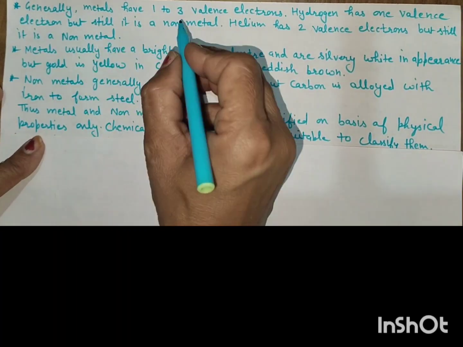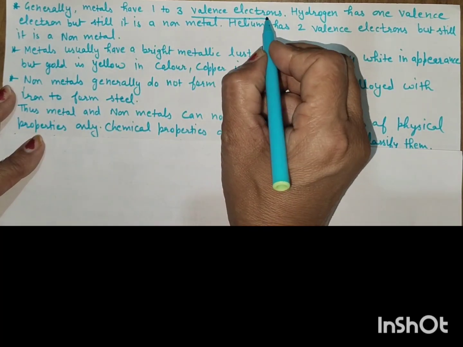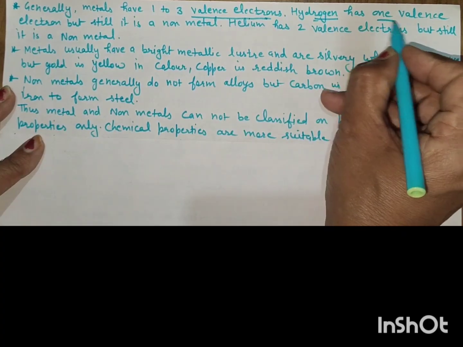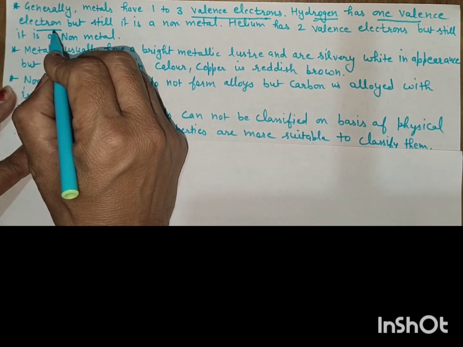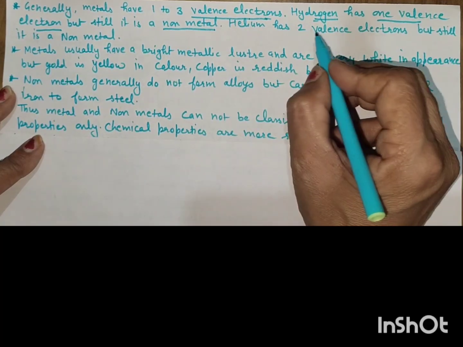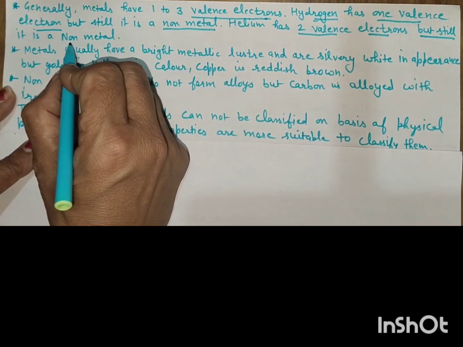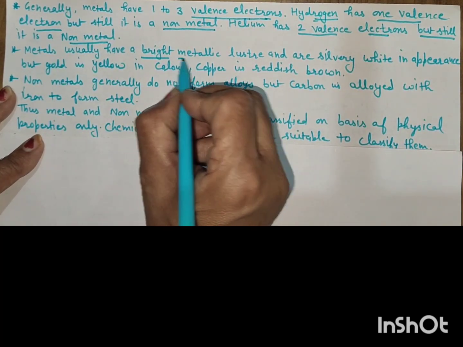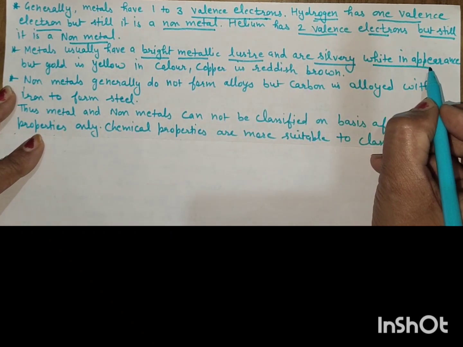Generally metals have 1 to 3 valence electrons in the outermost shell. But hydrogen has 1 valence electron, yet it is a non-metal. Helium has 2 valence electrons, but still it is a non-metal. Metals usually have a bright metallic luster and are silvery white in appearance.